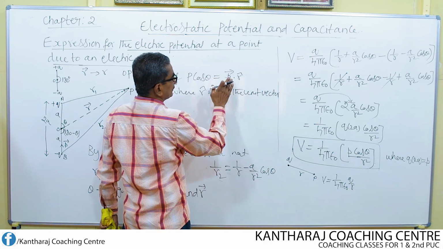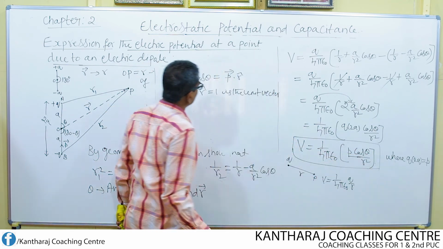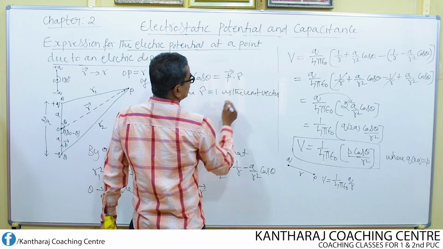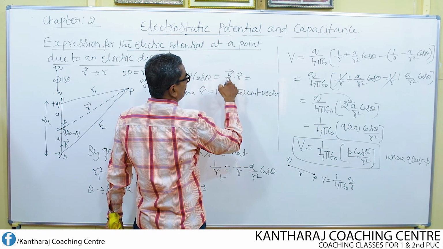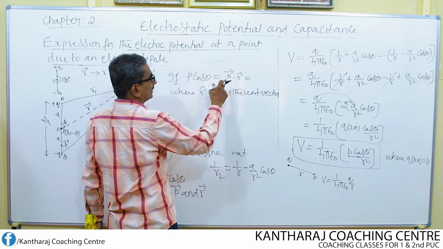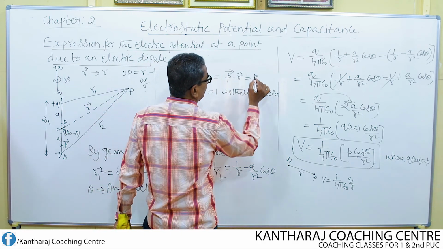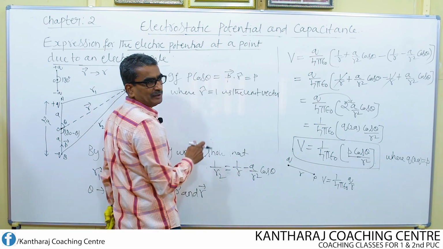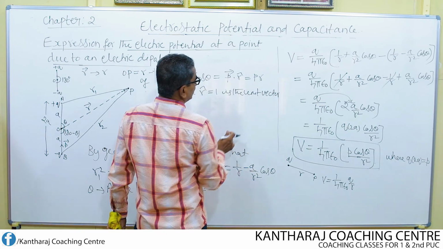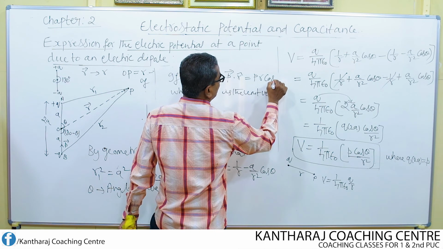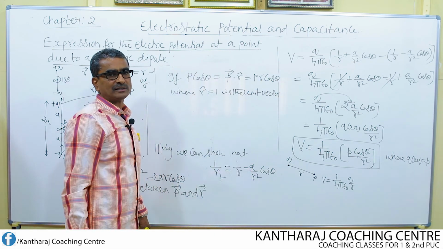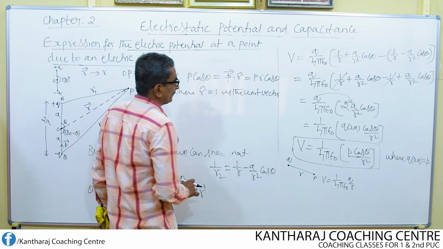Suppose if I expand this, do I get back this P cos theta? Definitely. How? Look here, the dot product of two vectors is written as the product of the magnitudes of the two vectors. What is the magnitude of the vector P? It is only P. What is the magnitude of the unit vector R? It is only 1. Then, since it is a dot product, the trigonometric function that appears is cos theta.